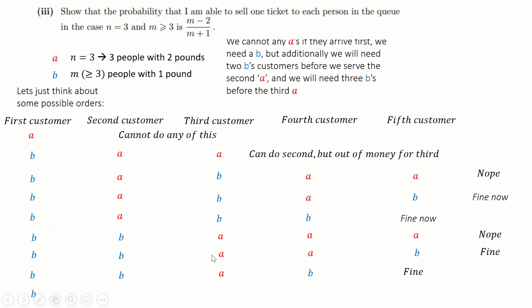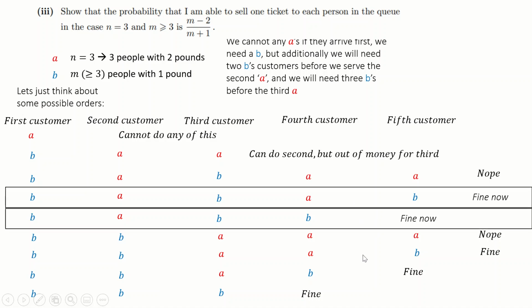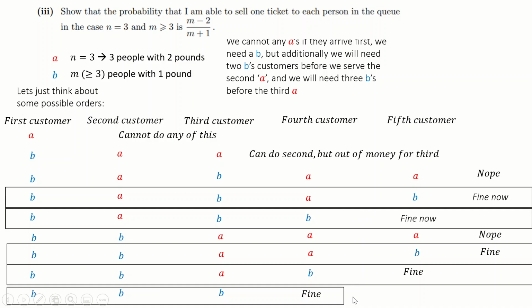And lastly, you could just go B. And now you've got 3 single pound coins, which means whenever the 3 A's turn up, you can just give them those coins. Right? So let's look at all the situations which are good. This one is good, this one is good, and this one is good. Those are my situations that are good.